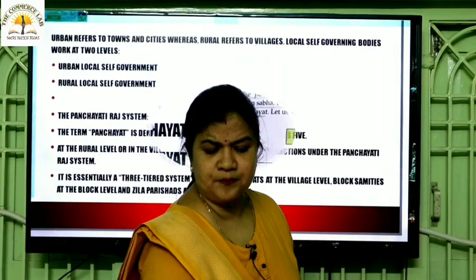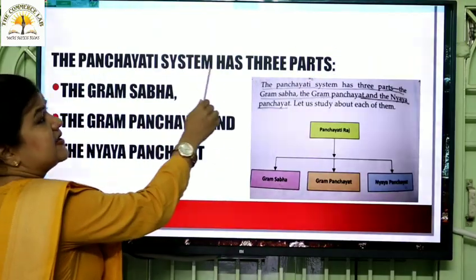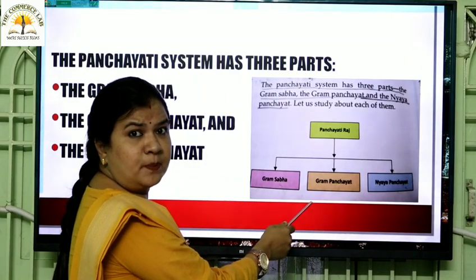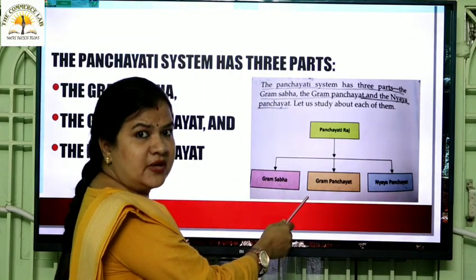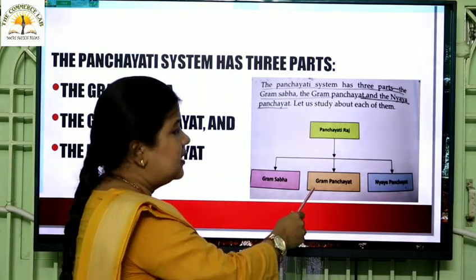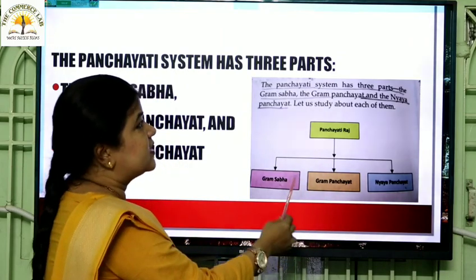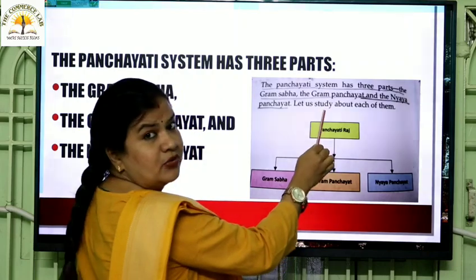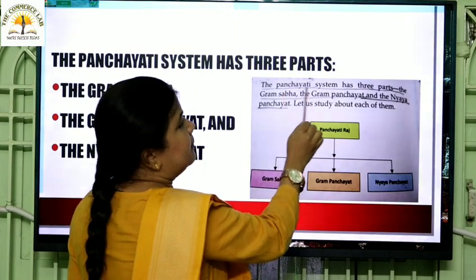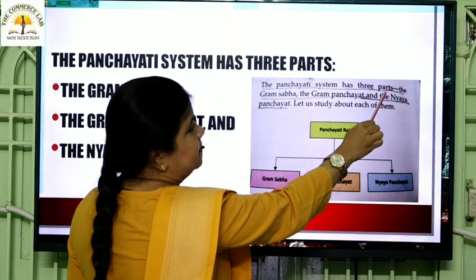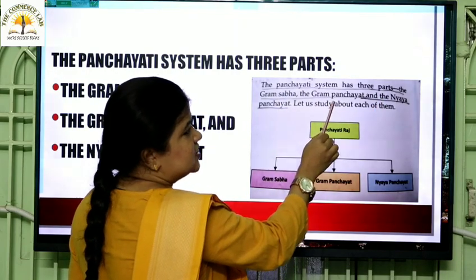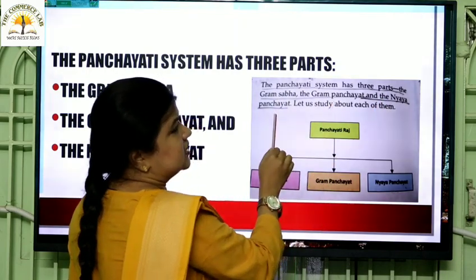Shall we proceed? The panchayat system has 3 parts. I hope you can see this page in your textbook. Please open to this page. The page number may vary because mine is an old edition. Please open to this page in your textbook and underline this paragraph, the last one just above the picture or the table. The panchayat system has 3 parts. What are they? The Gram Sabha, the Gram Panchayat and the Nyay Panchayat.